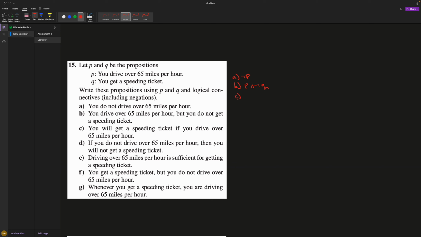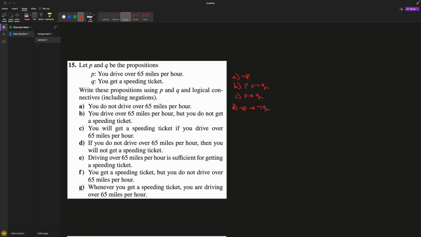For C, you will get a speeding ticket if you drive over 65 miles an hour. This would be the same thing as if I said if you drive over 65, then you will get one, right? So P, then Q. Now for D: if you do not drive over, then you will not. So this is not P, then not Q. Oh, it says then you will not. So if you do not drive, then you don't. So not Q. Okay.